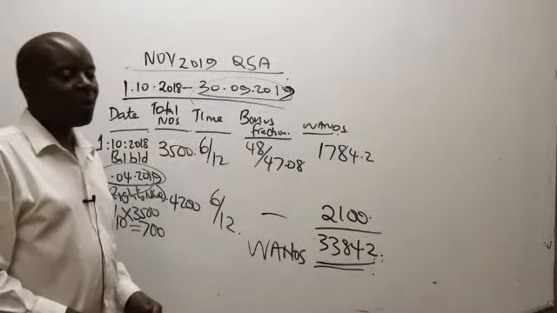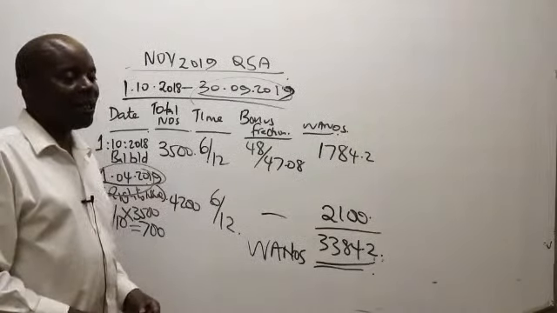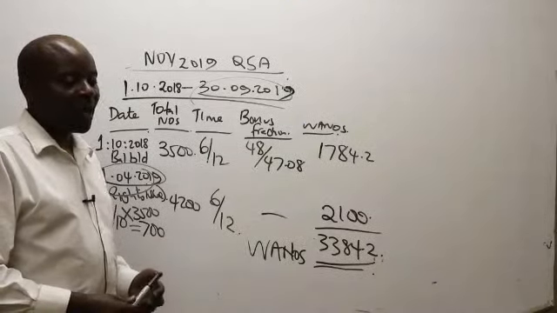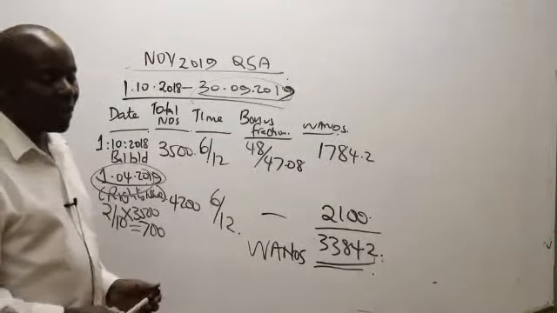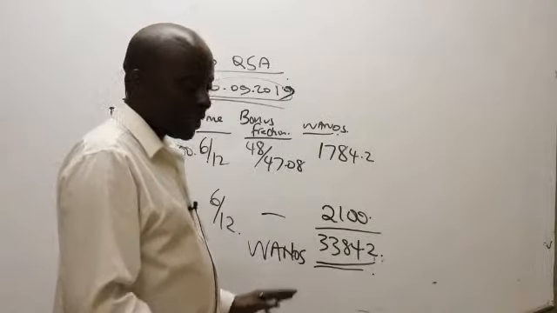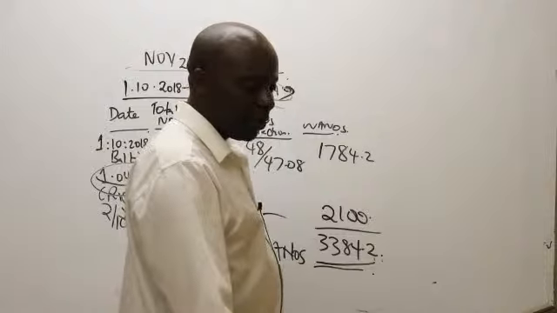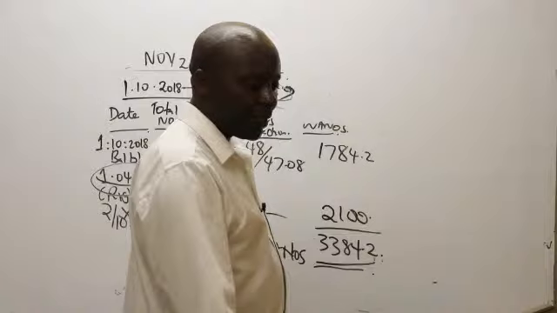Now, ladies and gentlemen, what I would want us to do very fast is to calculate the earnings attributable to ordinary shareholders. 3384. Even 3384 is still good enough. No worries.